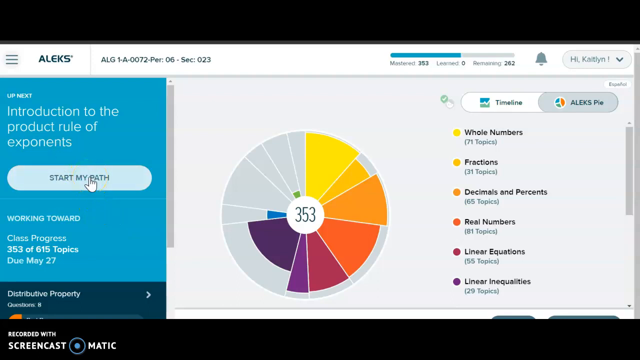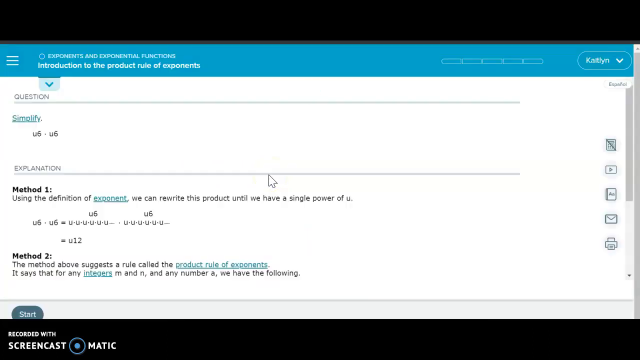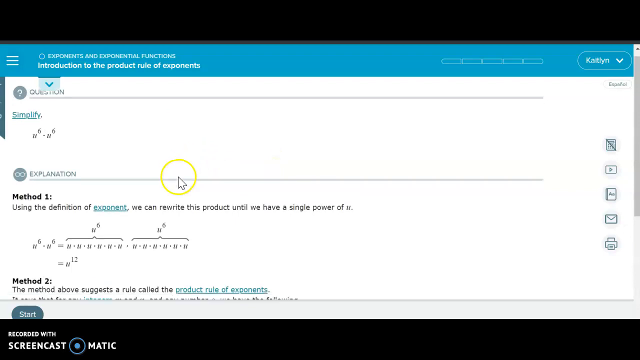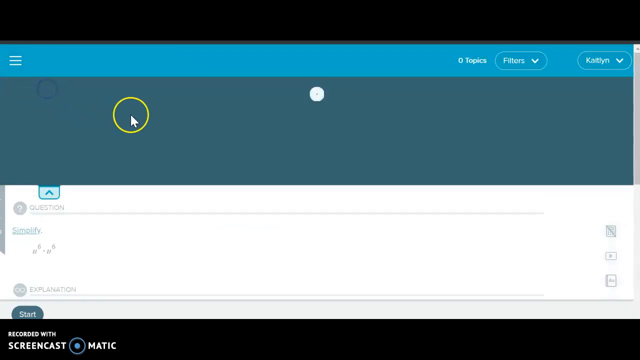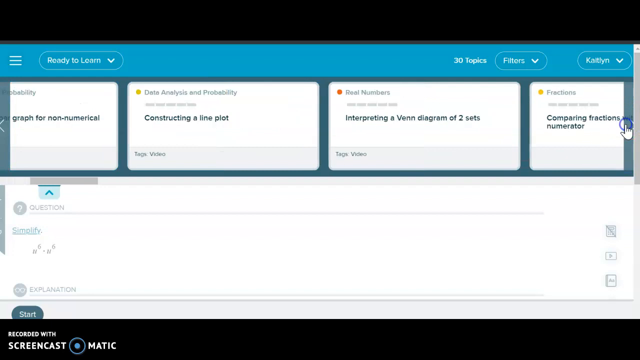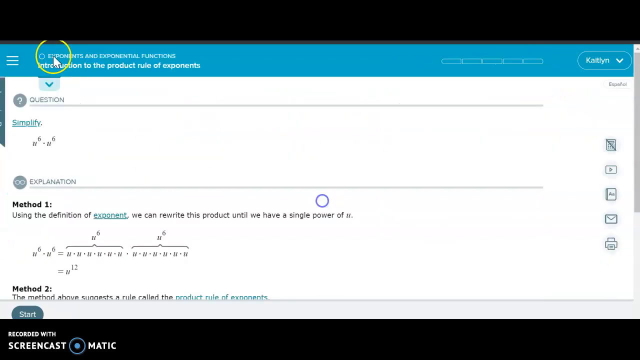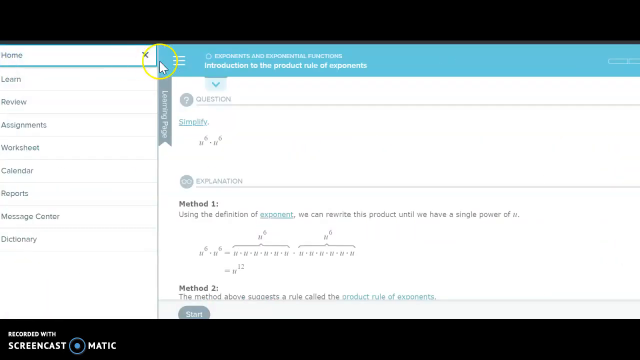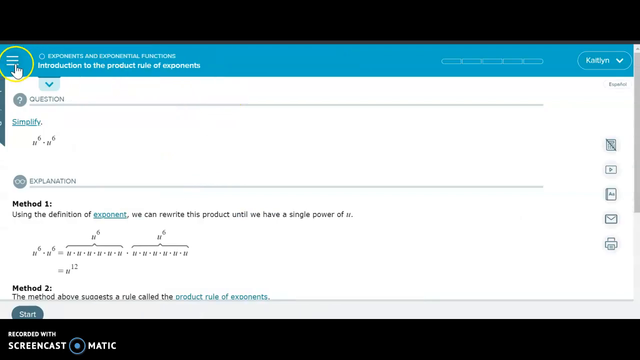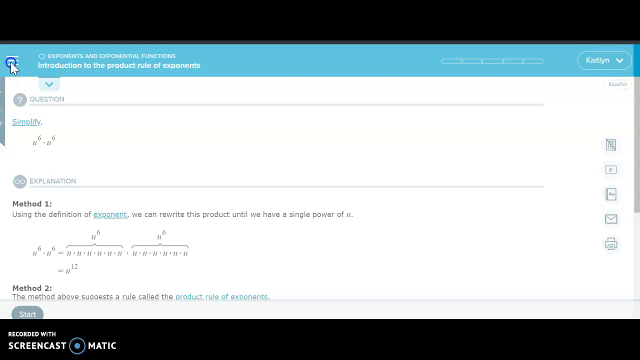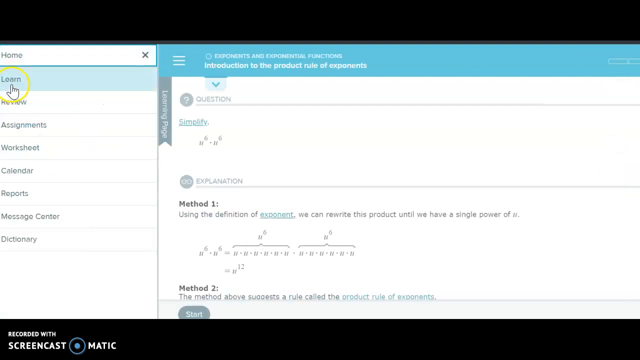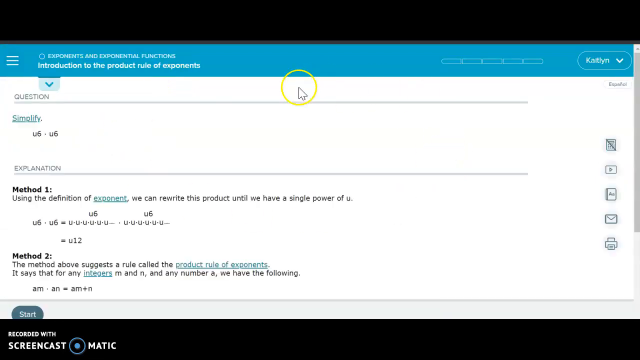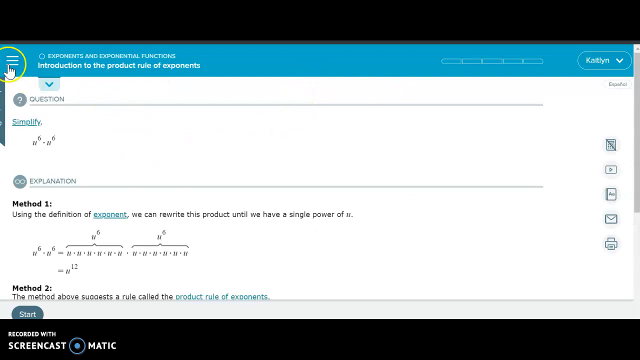And then this is where you start your topics. This is completely separate from assignments. So this is where you start topics. And if you want to change your topics, you have options through here. You can search, okay? Or if you're somewhere else on the screen, click this menu in the top left corner, it says learn. If you click learn, this will still take you so you can learn topics.